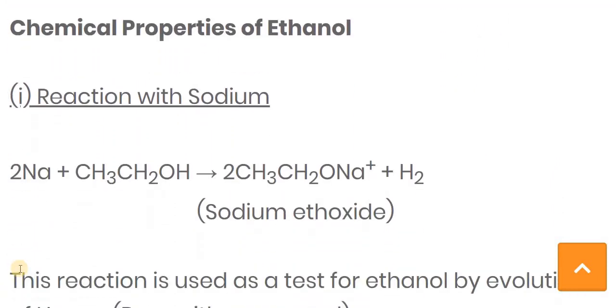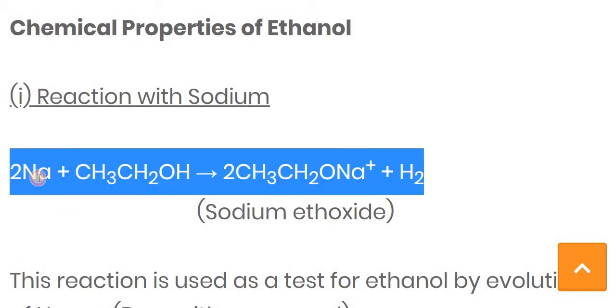Now after seeing the physical properties, let's move further and discuss the chemical properties of ethanol. The first property is the reaction of sodium with ethanol. Here you can see the sodium reacts with the ethanol, and then we get sodium ethoxide.